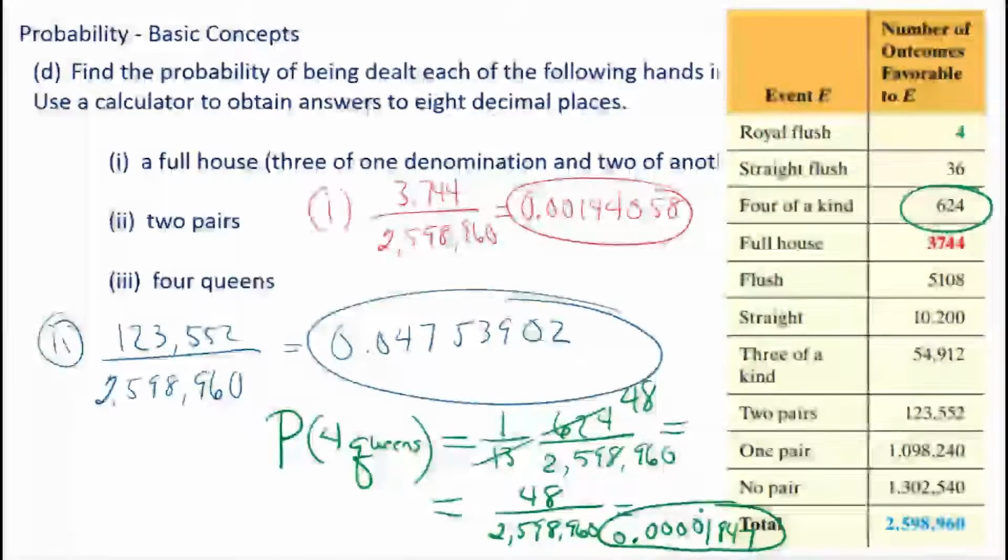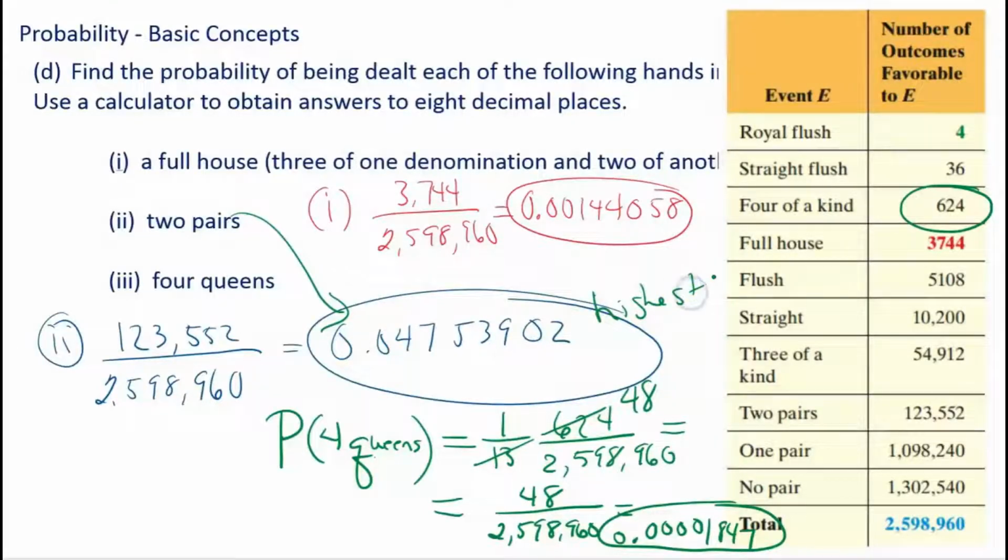Now I should ask you, out of these 3 different questions, what has the highest likelihood of happening? What has the highest probability? We are looking for the biggest number out of our 3. So you have 0.00144, 0.0475, and 0.00001847. Well, 2 pairs, that's this one right here, is the highest probability out of the list. You have a better chance of getting a hand with 2 pairs in it. The next best chance is the full house, because notice that's 0.00144. The lowest chance out of all of these is getting 4 queens.